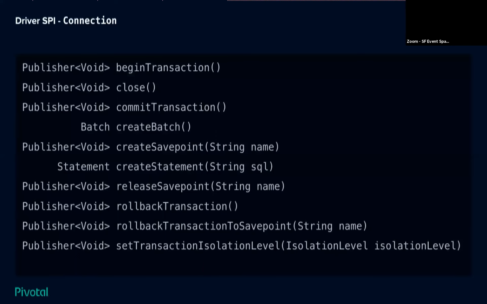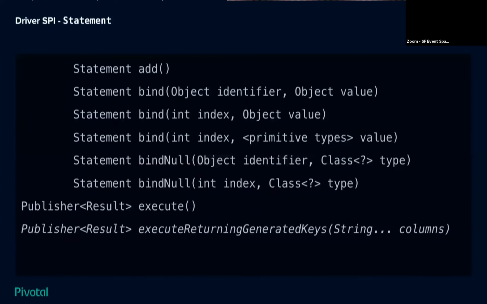Let's skip batch because it looks a lot like what statement looks like. But let's take a look at statement. So once you've said, I want to create a statement, note there is only one type. JDBC has this old cruft: there's a statement, a callable statement, and a prepared statement, which all have some kind of distinction in JDBC, but that distinction doesn't actually exist in databases anymore.